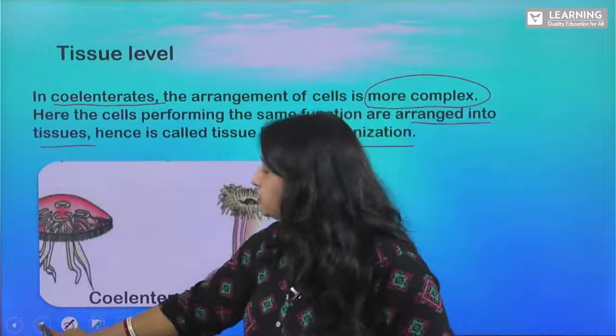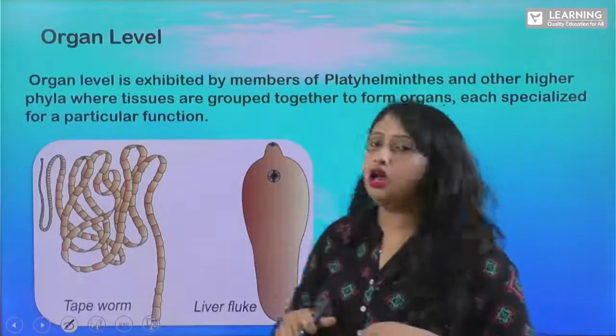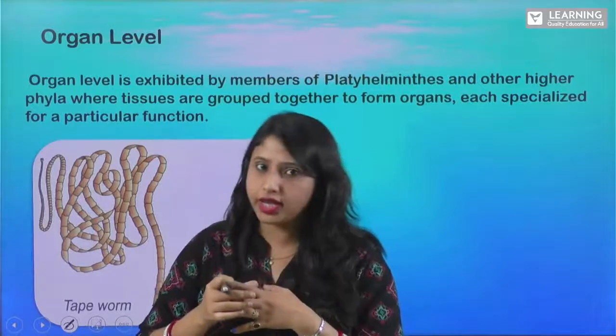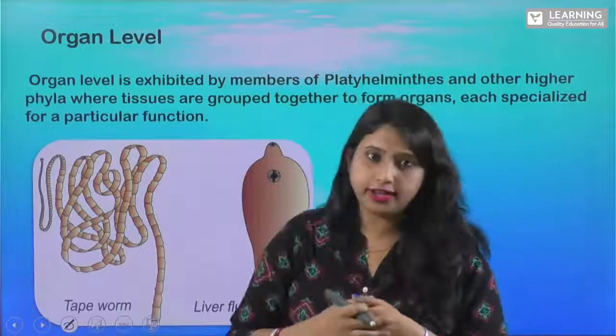So next let us see the organ level. Organ level means when 2 or more tissues combine together, they form an organ, right?